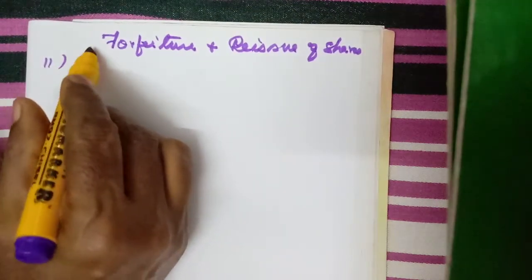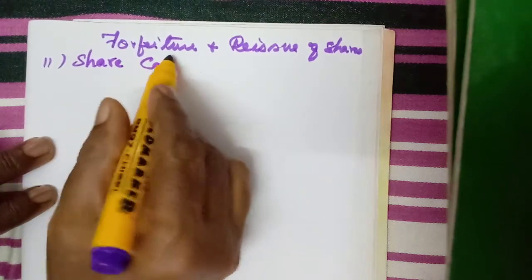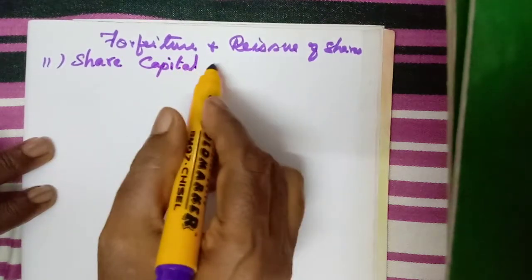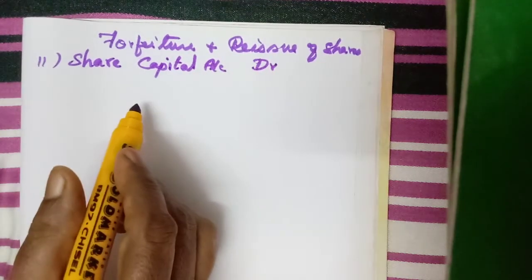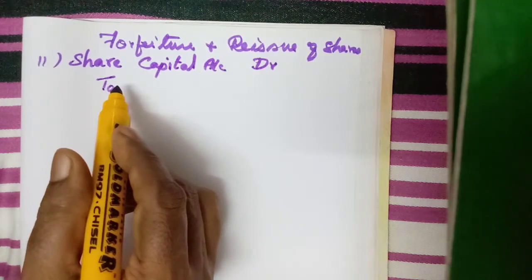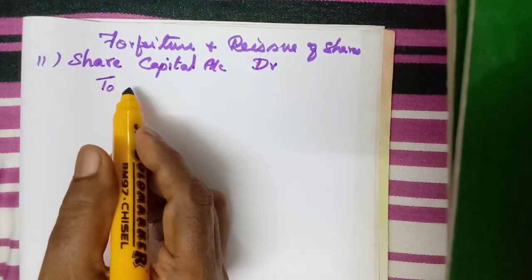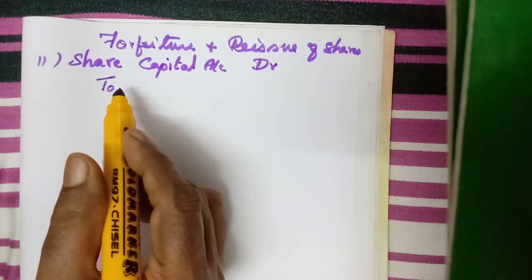What is the entry? They have asked pass journal entries for forfeiture and reissue. For the forfeiture, what should be debited first? Share capital account. So you should not be confused. For forfeiture, the share capital is getting reduced, so share capital account should be debited. Then what should be credited? First, what is not paid? What is not paid for non-payment of call?